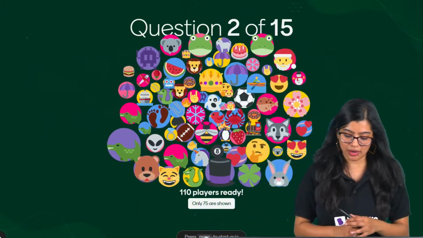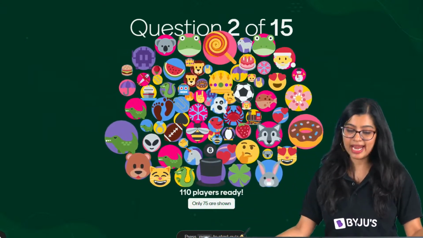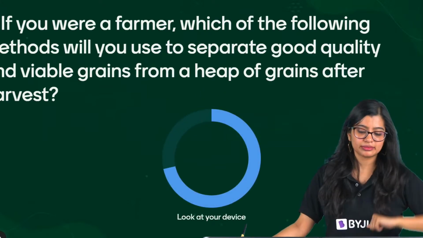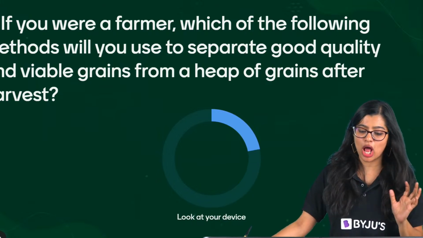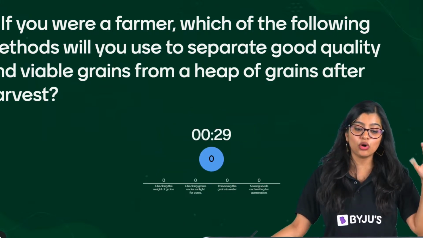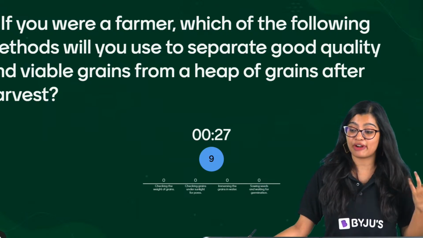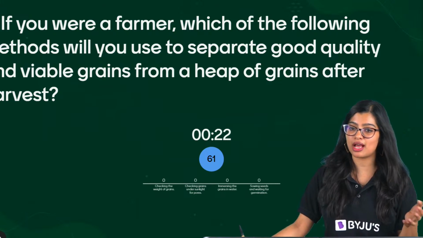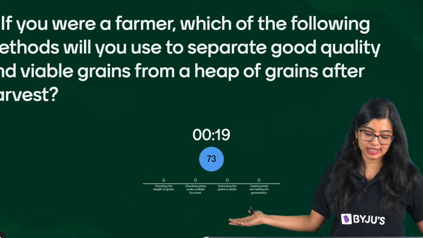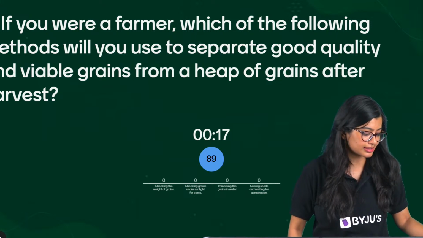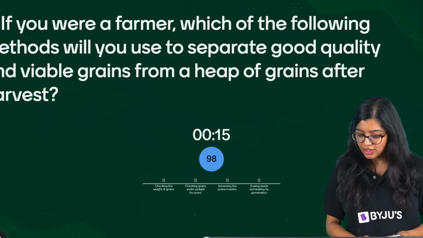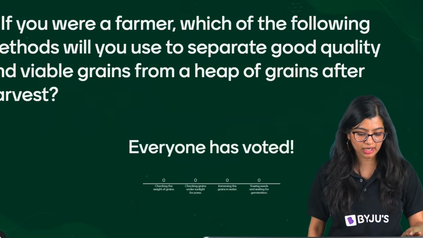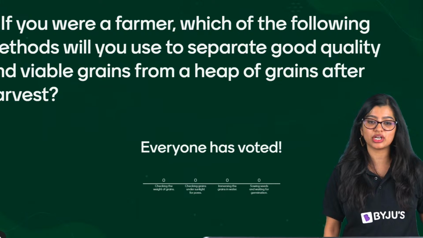Next question everyone on your screens, right? Now, this will be an easy one. Shout out to Ashok. If you were a farmer, which of the following methods will you use to separate good quality and viable seeds from a heap of grains after harvest? You have 4 options here: checking weight of grains, checking grains under sunlight, immersing grains in water, sowing seeds and waiting for germination.